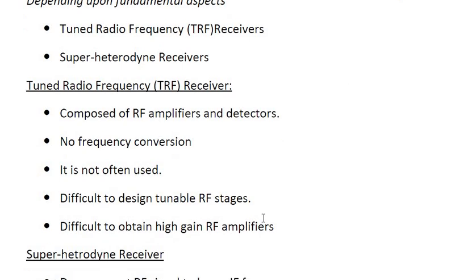So what are the key points of this receiver? It is composed of RF amplifiers and detectors. These are the key components present in your tuned radio frequency receiver. Then you will have no frequency conversion. As I have already said, there is no changing of the frequency, only one fixed frequency. And it is not often used because only some particular applications need that fixed range of receiver. Only at that point will we use this; in general practice we won't be using tuned radio frequency receivers. Correct?